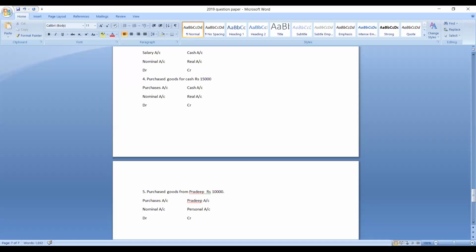So which rule is applicable? Credit rule is applicable. What is the rule of personal account? Debit is the receiver, credit is the giver. So when you purchase goods on credit, Pradeep is the giver. So what is the entry now? Purchases account debit, Pradeep's account credit. Understood? Let us take next example.